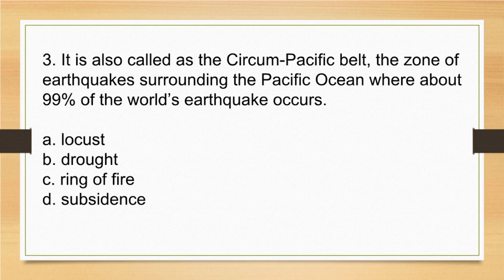3. It is also called as the Circum-Pacific belt, the zone of earthquakes surrounding the Pacific Ocean where about 99% of the world's earthquake occurs. A. Locust. B. Drought. C. Ring of fire. D. Subsidence.